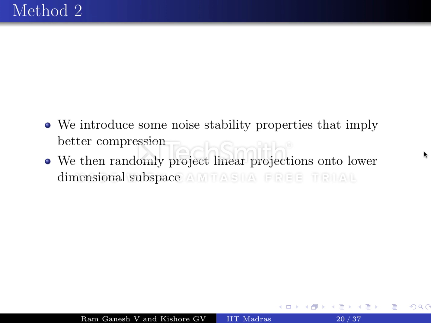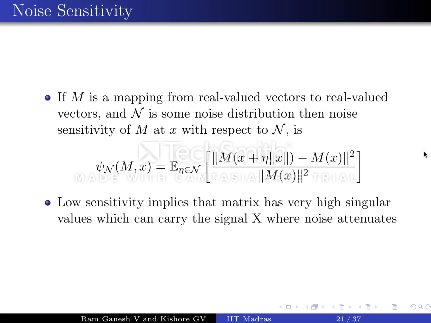So now let us take a look at the second method given. We first introduce some noise stability properties that imply better compression, and then we randomly project the weights using linear projections onto a lower dimensional subspace. Before going into the noise stability properties of the network, let us first define something called noise sensitivity. This is the equation of noise sensitivity. As you can see, low sensitivity implies that the matrix has very high singular values which can carry the signal x, where the noise attenuates.